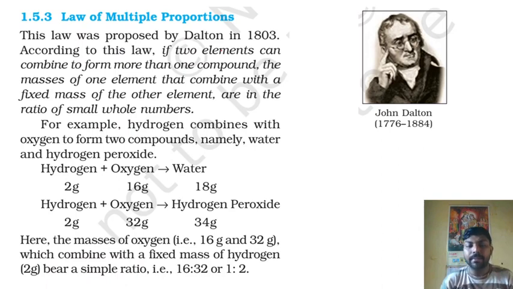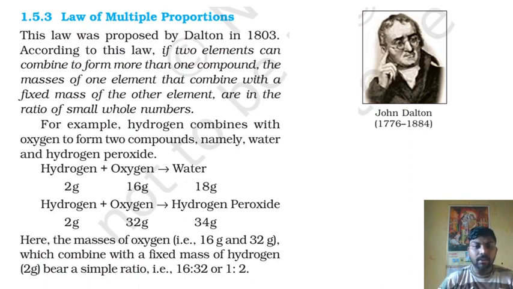Again, I am repeating what I am telling. Suppose I have two elements that can form more than one compound. One element you have to fix the mass. This fixed mass, when it reacts with the other element in two different compounds, follows a small whole number ratio.